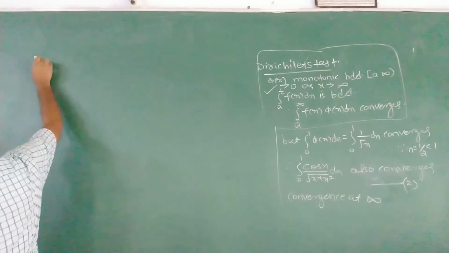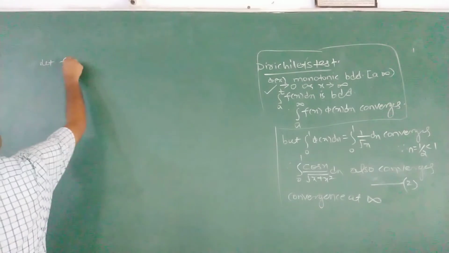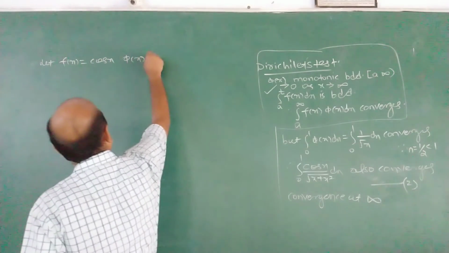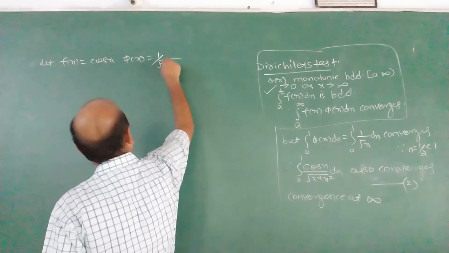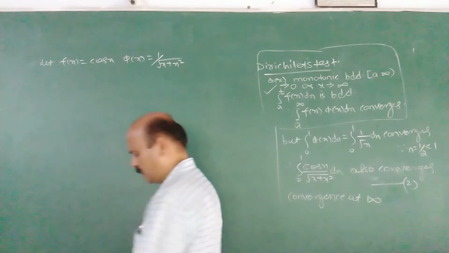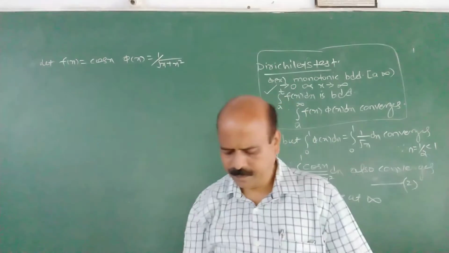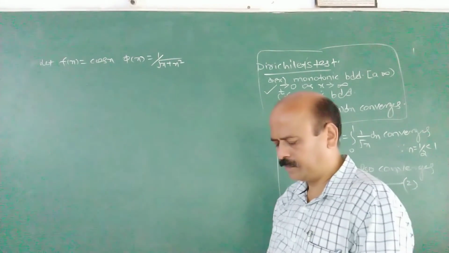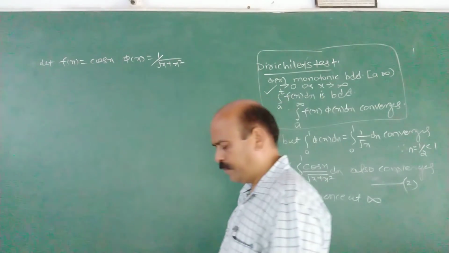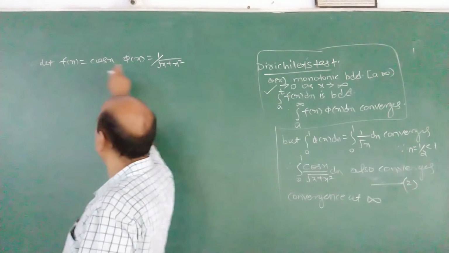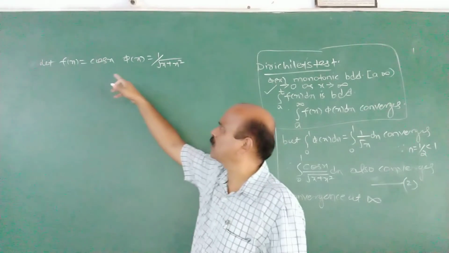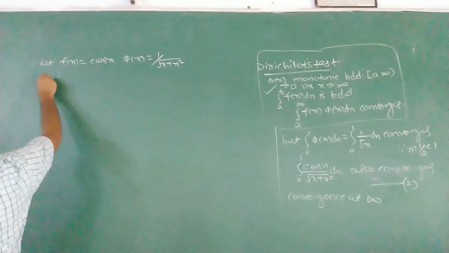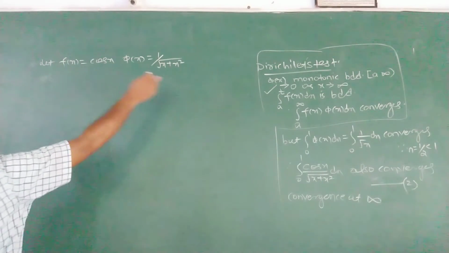Let f(x) be cos x, and phi(x) be 1 upon root x plus x square. Here we take a product. Therefore we can choose f(x) as cos x, phi(x) as 1 upon root x plus x square.